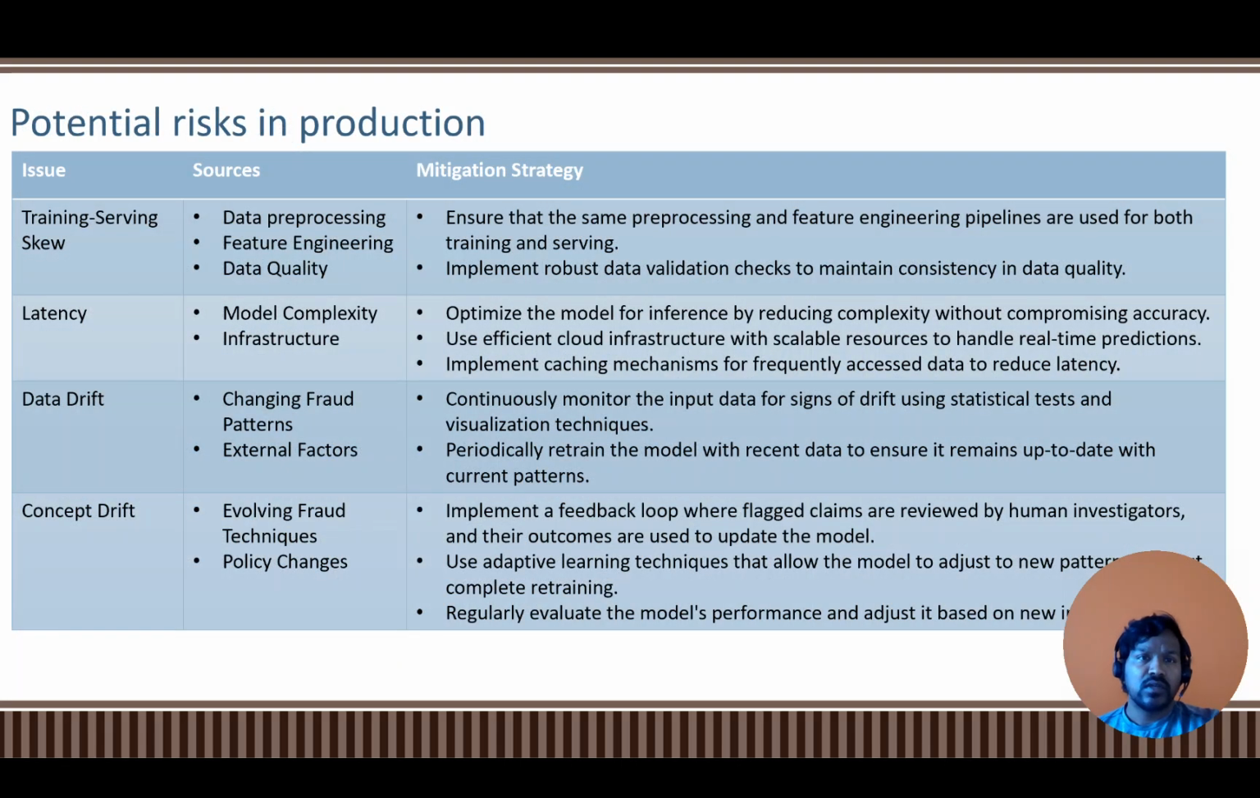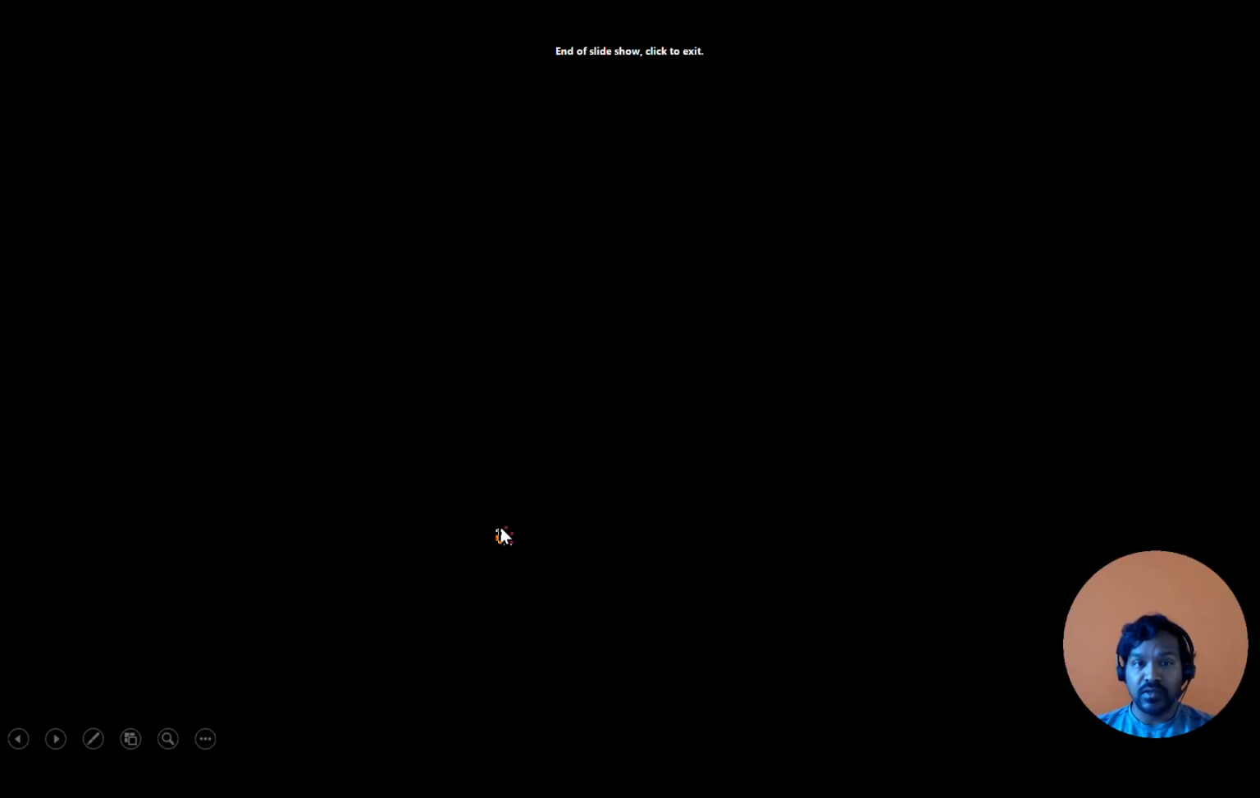And regarding potential risks, there could be different issues like training-serving skew, latency, data drift, and concept drift. The source for training-serving skew would be data preprocessing, latency would be model complexity and infrastructure, data drift could be changing fraud patterns and external factors, and concept drift could be evolving fraud techniques and policy changes.